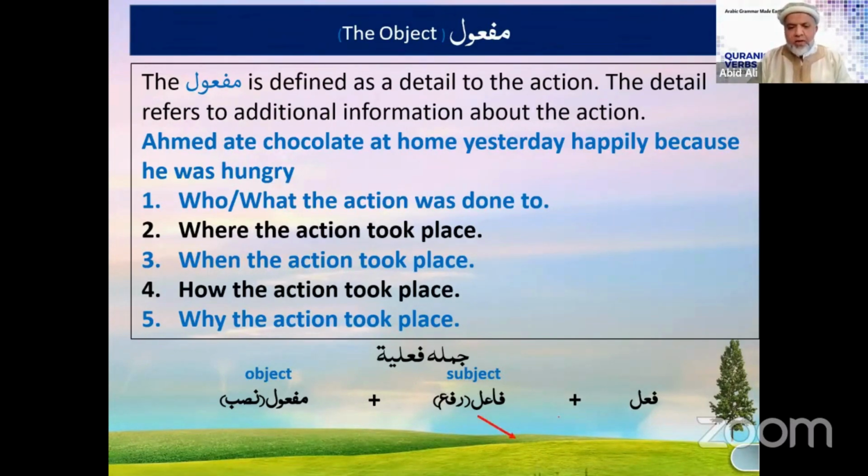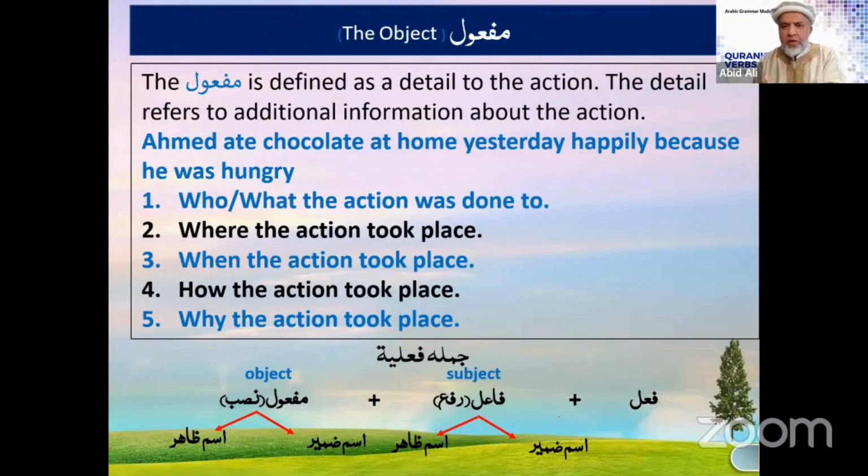So now the fa'il could be ism zamir, which is the built-in pronoun, or it could be ism zahir. Agree? Similarly, the maf'ul could be ism zamir, or it could be ism zahir. Now, question. In the fa'il category, the ism zamir will be a detached pronoun. Yes?